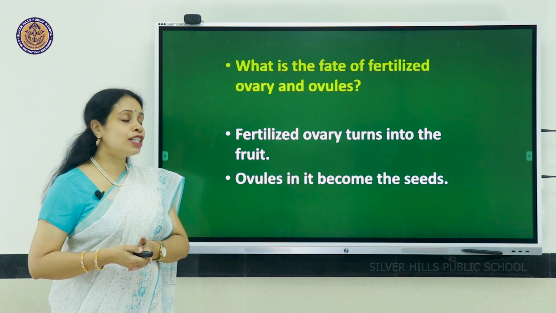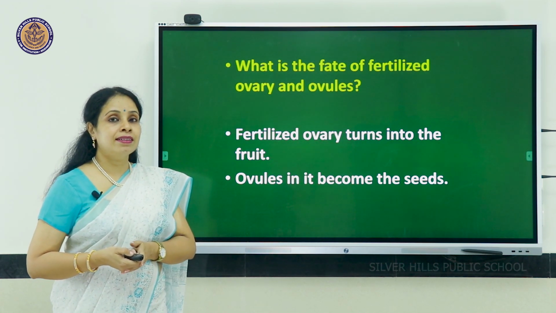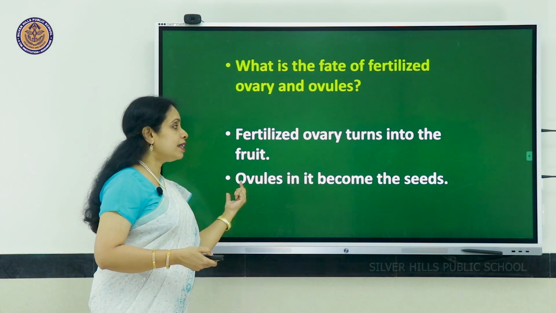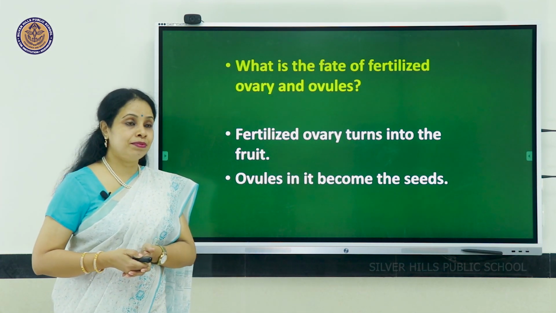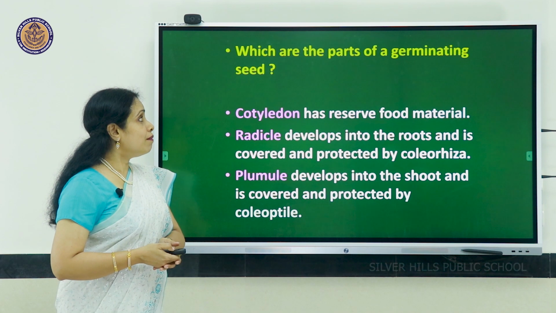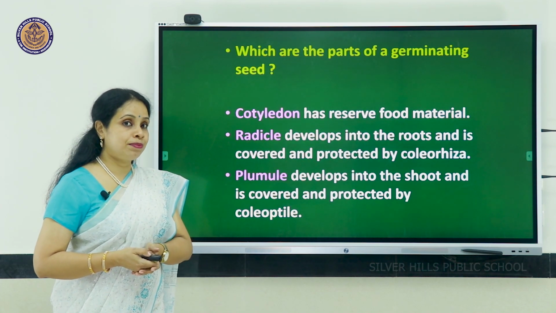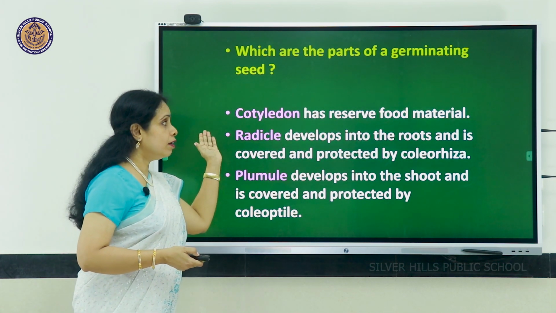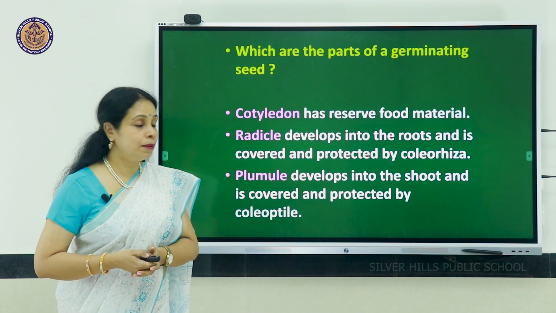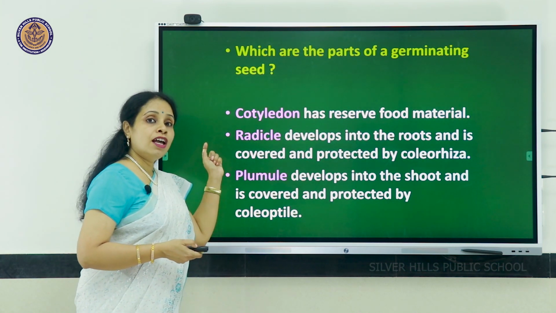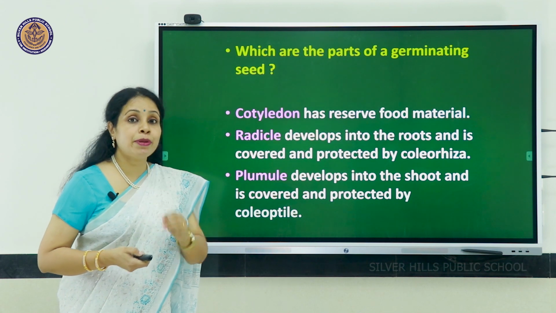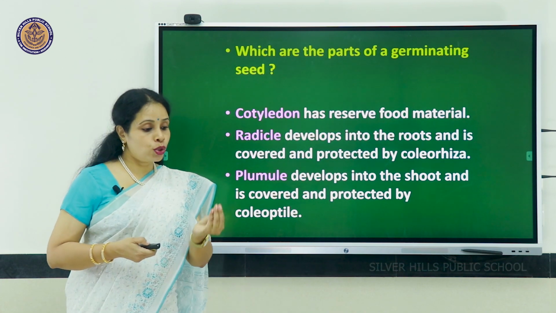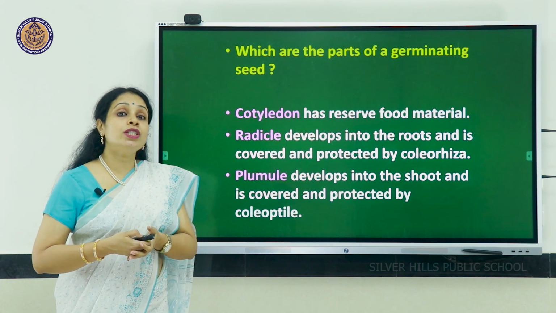What is the fate of fertilized ovary and ovules? Ovary will soon turn into the fruit and the ovules inside it will become the seeds. Which are the parts of a germinating seed? The important parts are cotyledon, which has the reserve food material, radicle, which will later on grow down and develop into the root system, and the third part is plumule, which grows upward and develops into the shoot system.